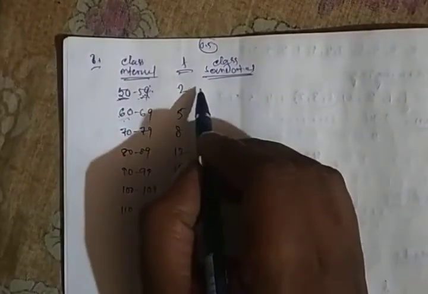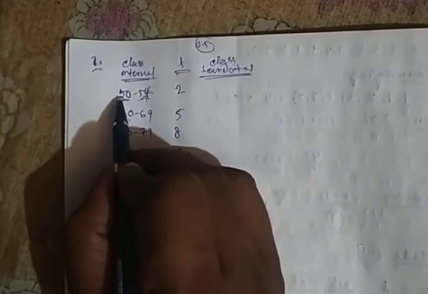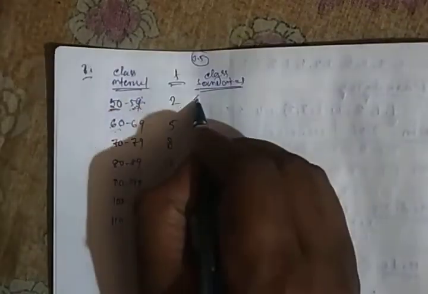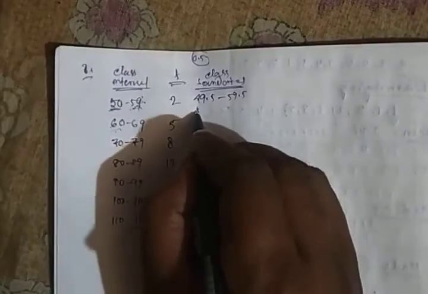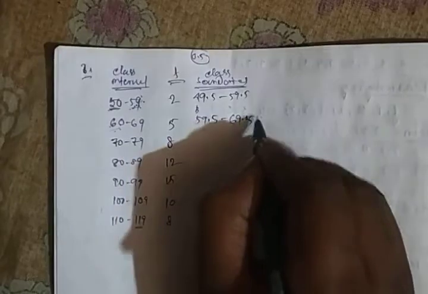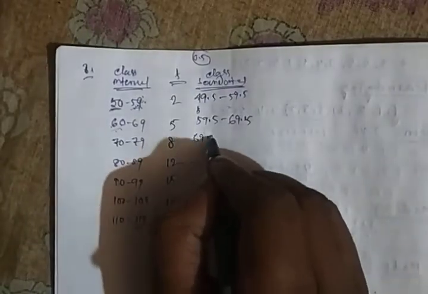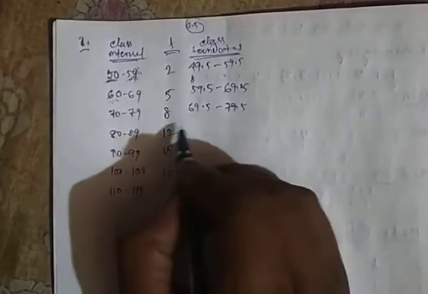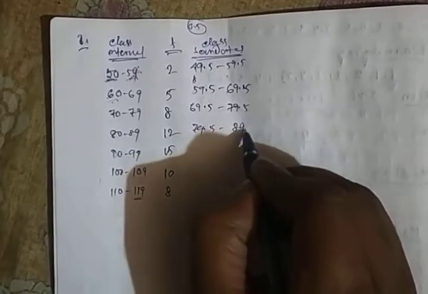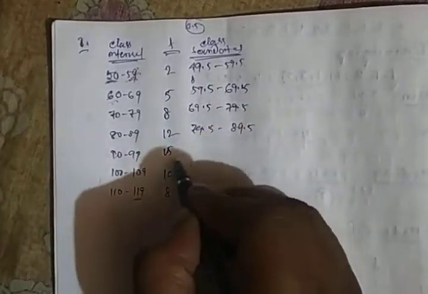So after adding and subtracting the 0.5, the class boundaries will be 49.5 to 59.5, 59.5 to 69.5, 69.5 to 79.5, 79.5 to 89.5, and similarly for the rest.